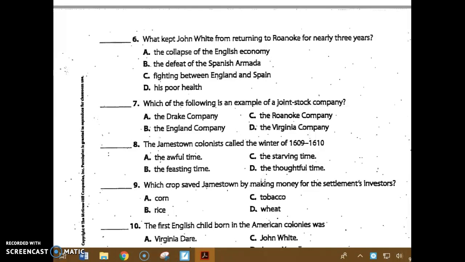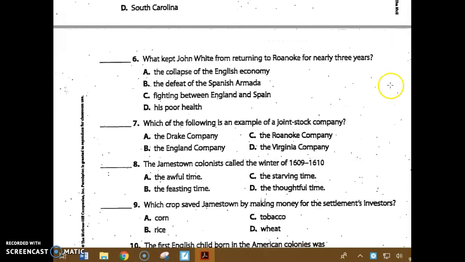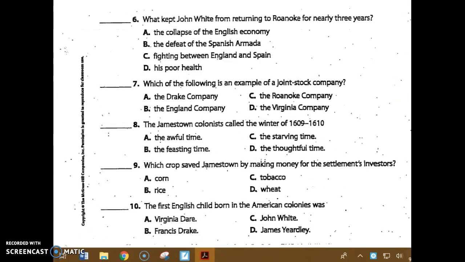Number 6. It's another number 6. We ended the last page with number 6, but this new page starts with number 6 also. What kept John White from returning to Roanoke for nearly 3 years? Was it A, the collapse of the English economy, B, the defeat of the Spanish Armada, C, fighting between England and Spain, or D, his poor health?